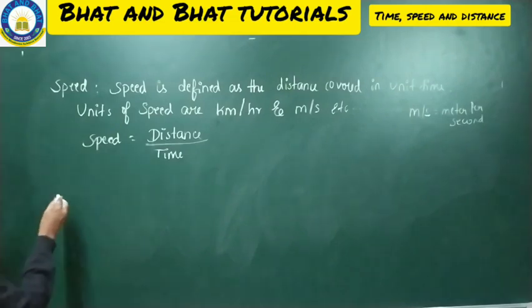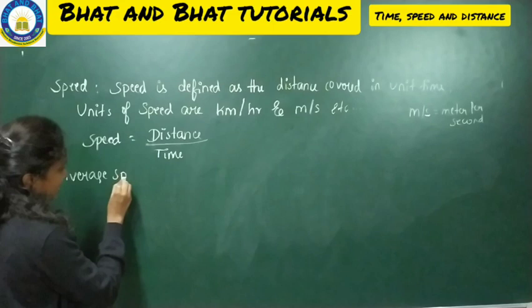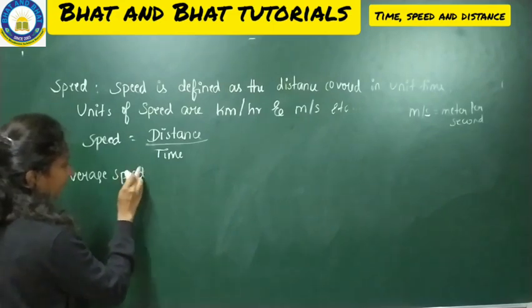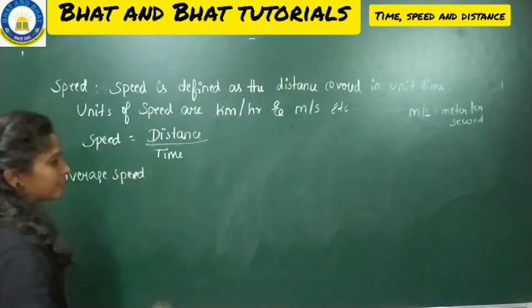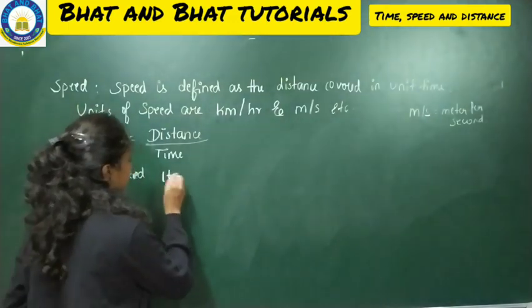Now I'll go with average speed. So speed is different, average speed is different. As we have done the average chapter, the same way the average speed can be calculated. So first we'll know the meaning.